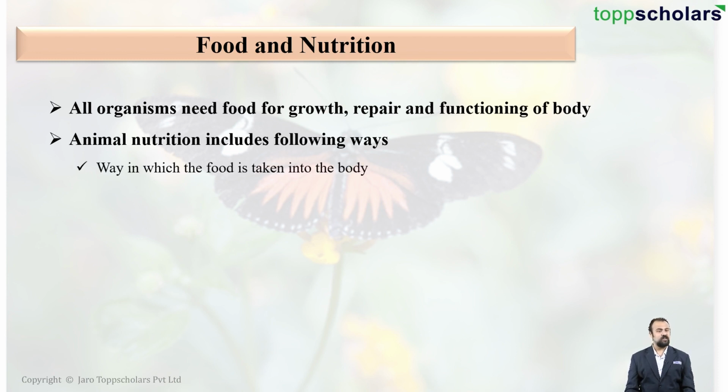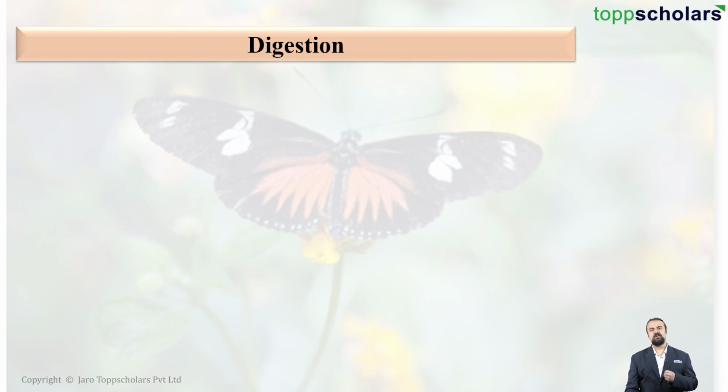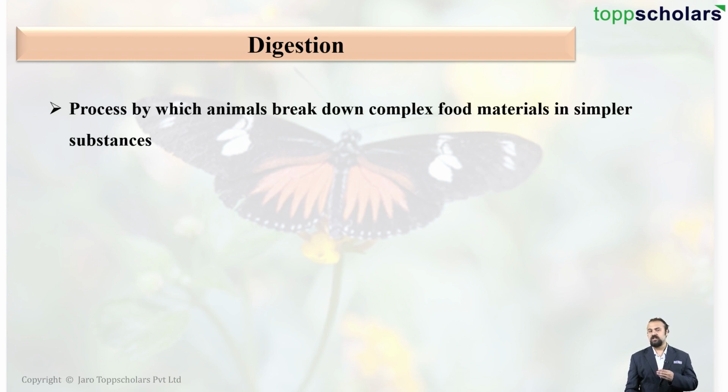The very first one is the way in which the food is consumed or the food is taken into the body, followed by the nutritional requirement of the body and the way of animals using the food. So let us take a look, students. Digestion is the process in which animals break down the complex food materials into simple absorbable substances.